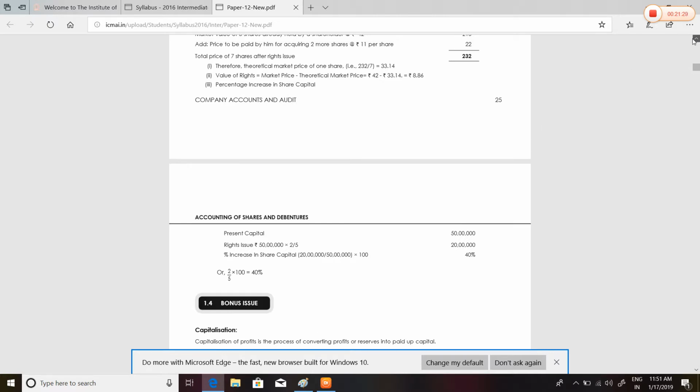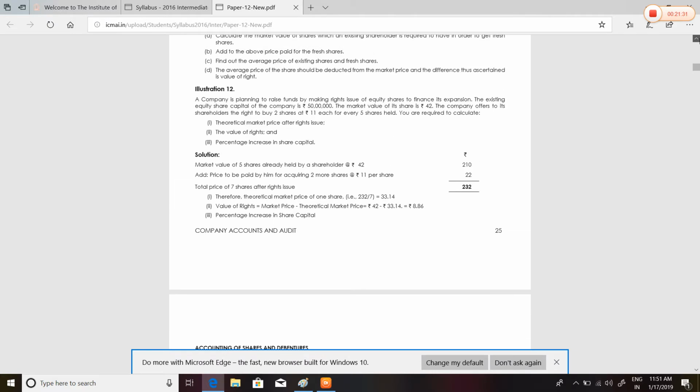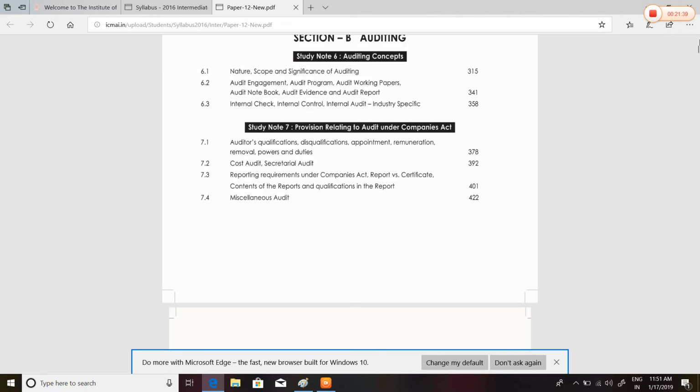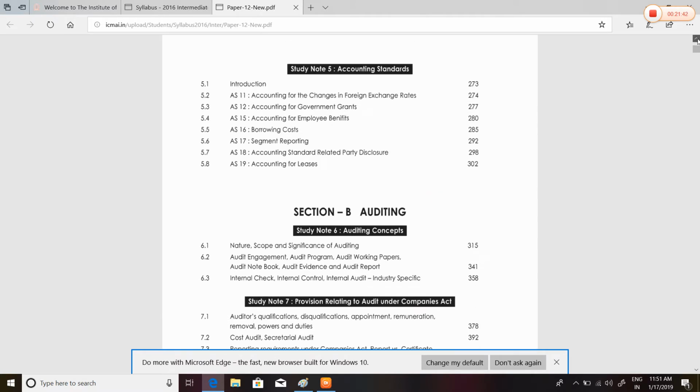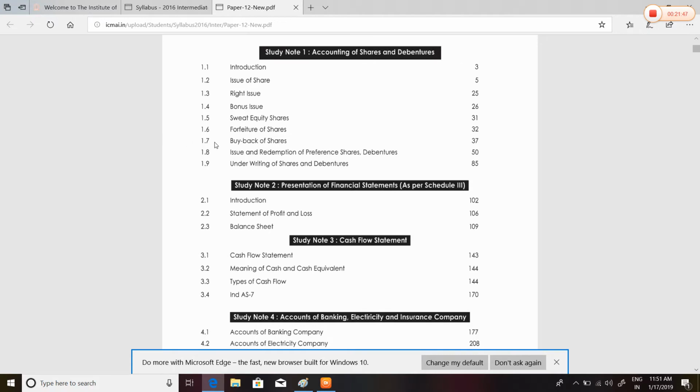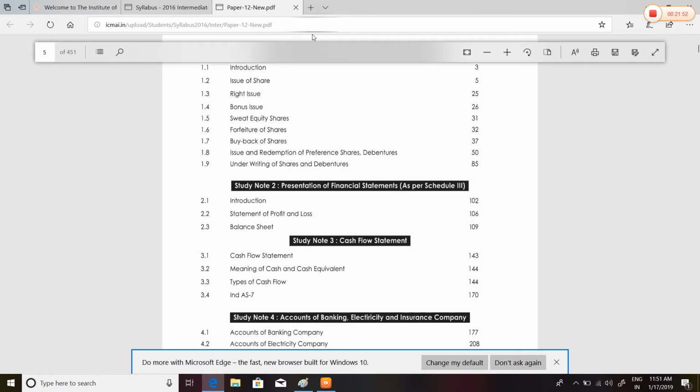In the next lecture of company accounts, we are going to deal with the next topic. We are done with the rights issue and bonus issue. Issue of shares is a very basic chapter you can do by yourself. Sweat equity shares is also a very basic chapter you have done previously. If you want, I can put lectures on this also.